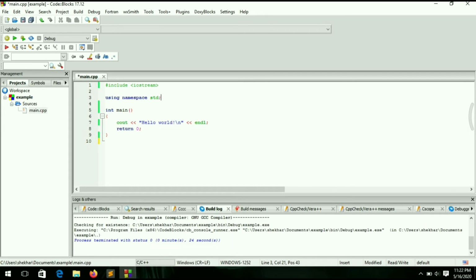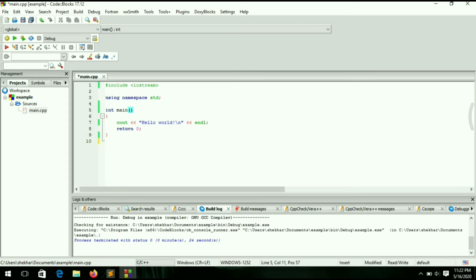So now let's go to the next line, that is int main. Friends, this is the main part. This main function, if there is no main function in C++ programming, it means you can write anything in the program, but there is no use of writing anything in the C++ program, because the execution of a program in C++ starts from this main function.